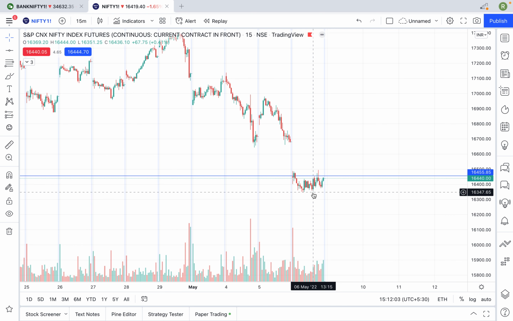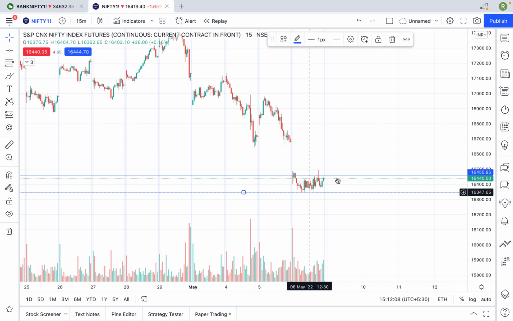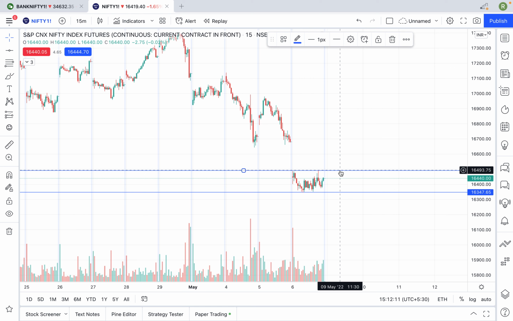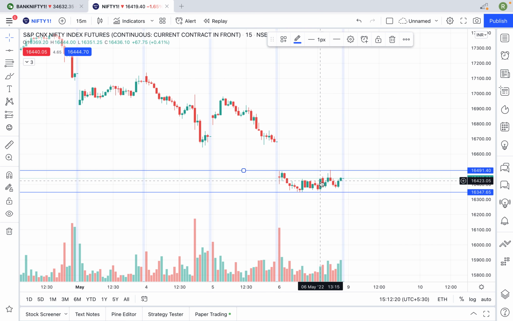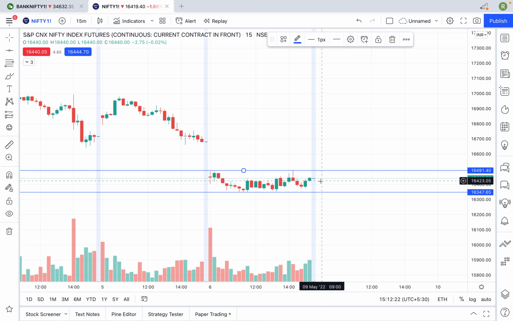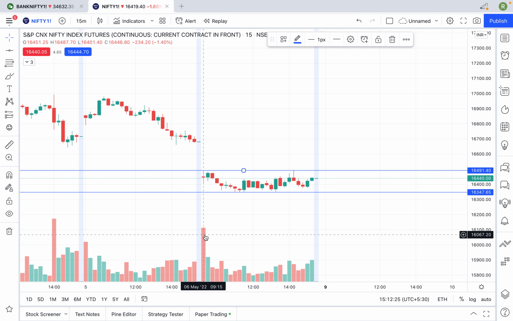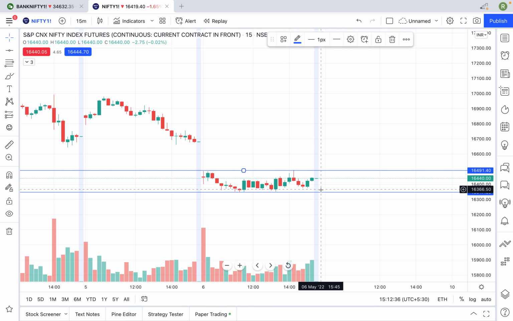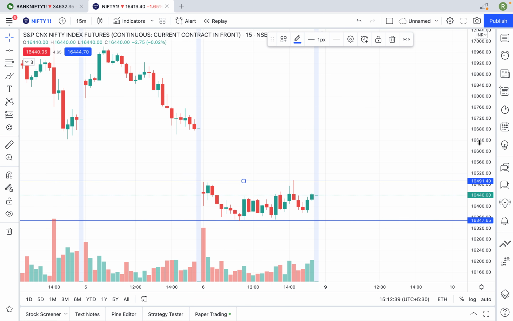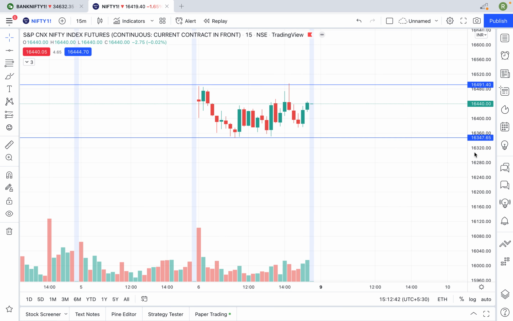The market made a small range, 16,484 to 16,347. Now you have one particular range within the market, and you can see the Nifty index is moving within this small zone only. It created a very small zone. There is very little volume buildup because this was a gap down opening, which is why you can see a big red candle. Then the market was struggling within the same range, and for the last closing period we got two red candles and green candles, which show good volume.